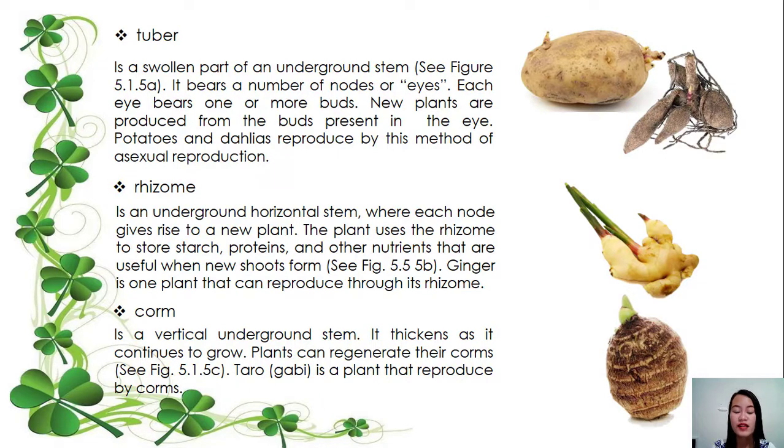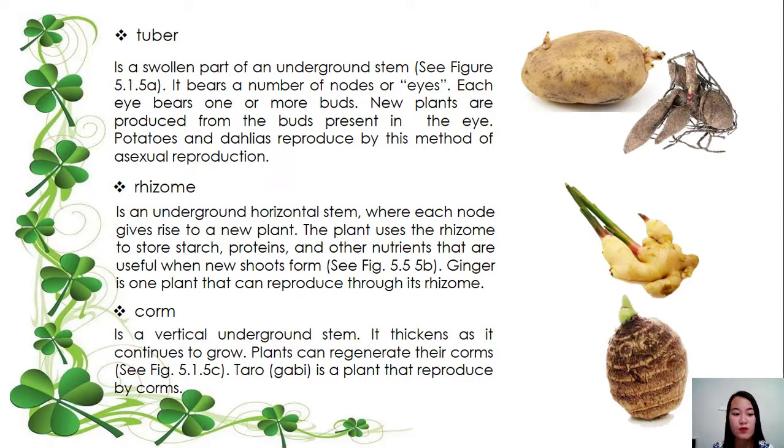Okay, so eto class na tuber na ito, ang example po nito ay yung mga potatoes and yung mga dahlias. Yung mga dahlias na yan ay pwede natin silang ihambing doon sa mga kamote, yung mga balinghoy. So, ang tawag po sa kanila ay mga tuber. Yung mga potatoes na yan and mga dahlias.